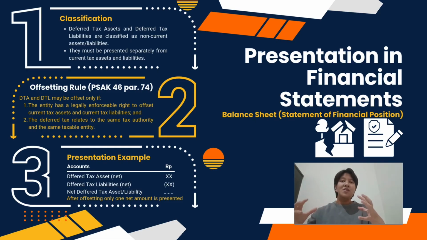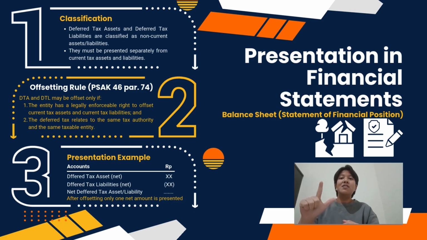Next, let us discuss how deferred tax is presented in the financial statement, starting with the statement of financial position. Deferred tax asset and deferred tax liabilities are presented as non-current assets or non-current liabilities. They are not classified as current items because their tax effects relate to future periods. PSAK 46 also provides an offsetting rule. A company may offset deferred tax asset and deferred tax liabilities only if certain conditions are met. The first one is the company must have a legally enforceable right to offset current tax assets and current tax liabilities.